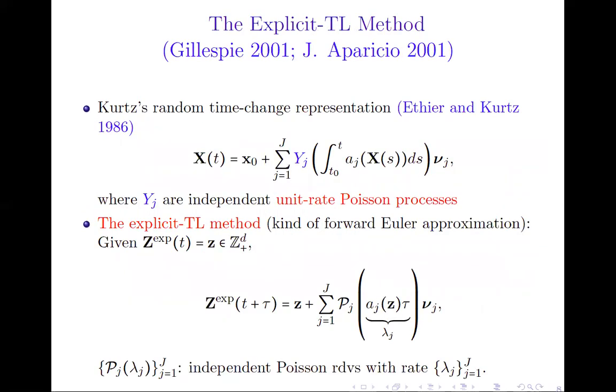So in this work, we focus on the explicit Tau-leap scheme, which is basically obtained through the Kurtz random time change representation. And the updating step of the explicit scheme is obtained by taking a forward Euler approximation of the integral arising in the internal clock of the unit rate Poisson processes.